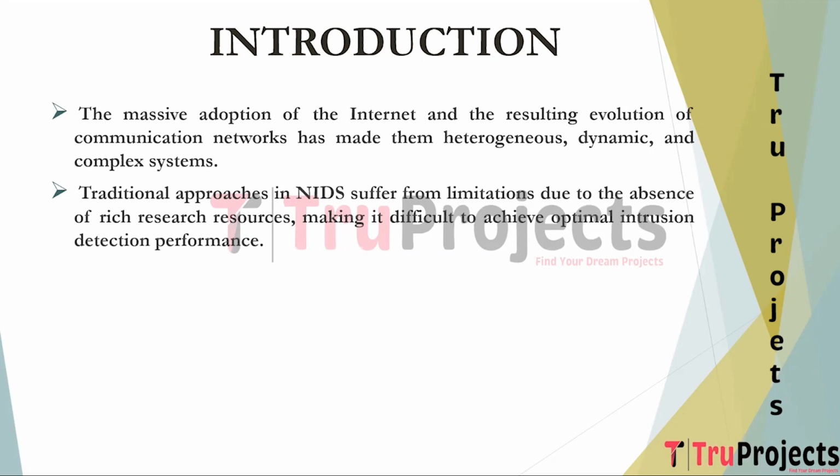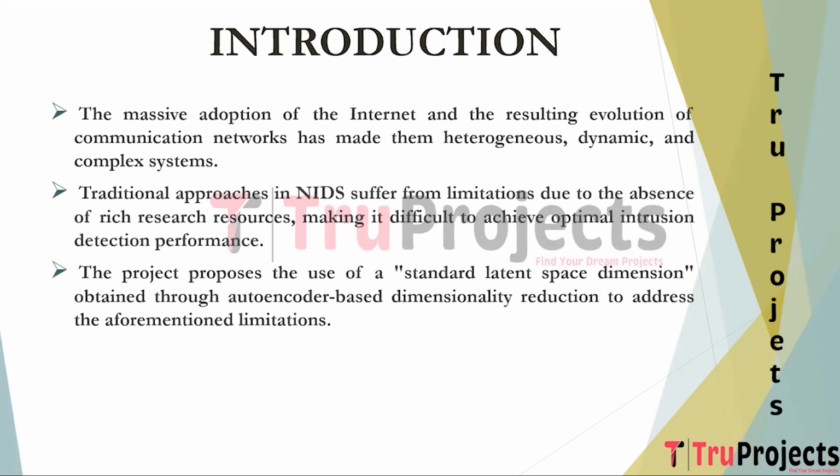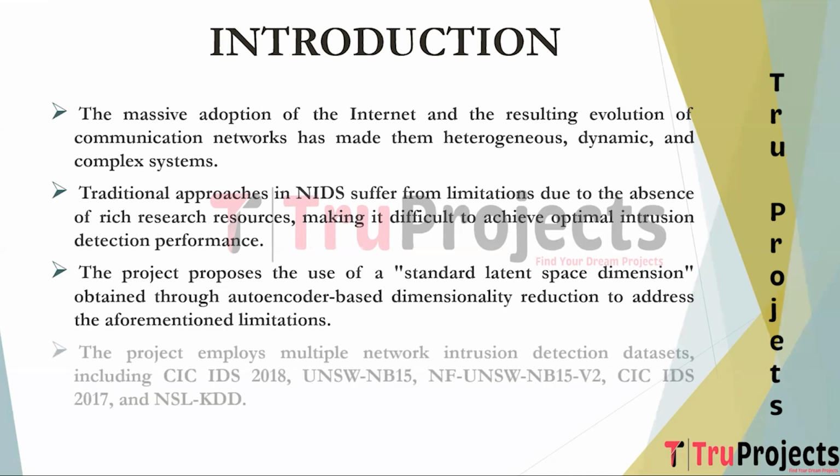Traditional methods often rely on manually crafted features that may not effectively adapt to evolving network threats. The project proposes the implementation of a standard latent space dimension achieved through autoencoder-based dimensionality reduction. This approach is intended to overcome the previously mentioned limitations by projecting various network security datasets into this standardized latent space. The project aims to establish a unified and efficient feature representation.